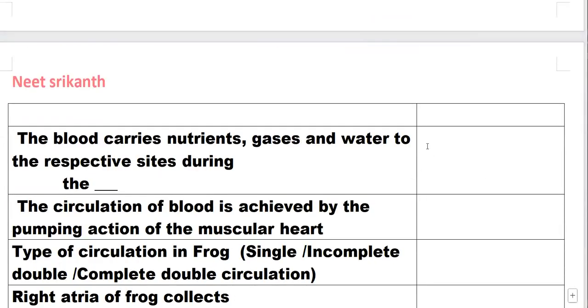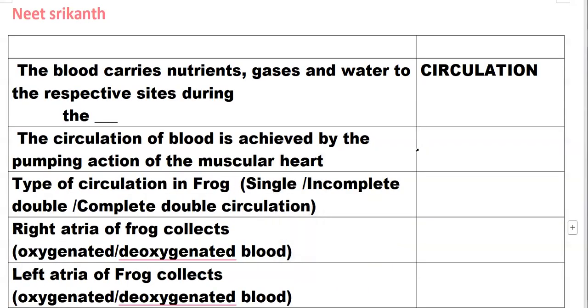The blood carries nutrients, gases, and water to the respective sites during the process called circulation. Circulation of the blood is achieved by the pumping action of the muscular heart.